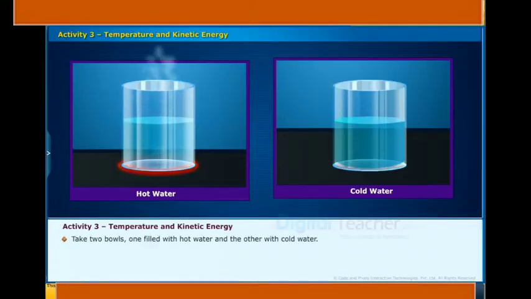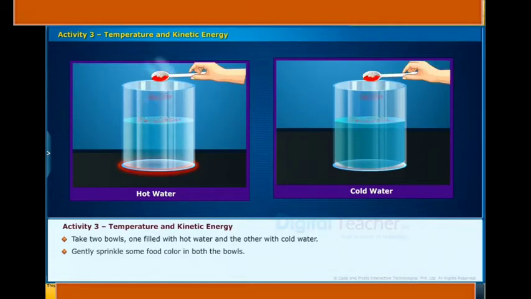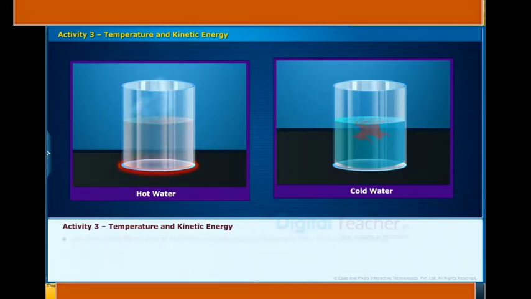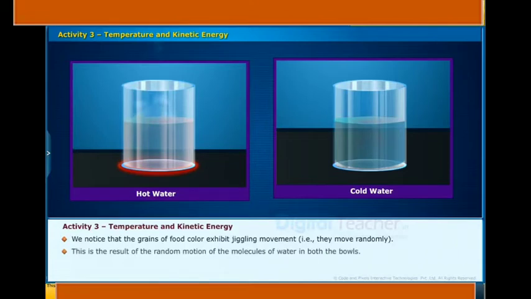Temperature and kinetic energy. Take two bowls, one filled with hot water and the other with cold water. Gently sprinkle some food color in both bowls. Observe the motion of the small grains of food color. We notice that the grains of food color exhibit gentle movement. They move randomly.